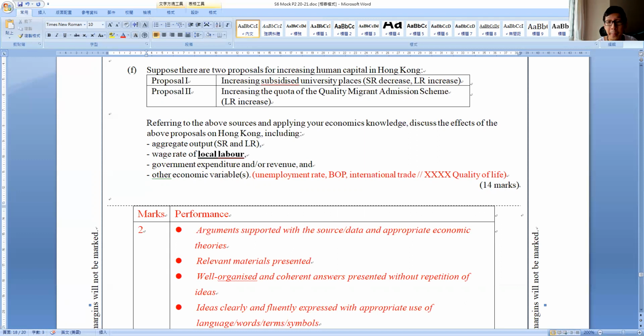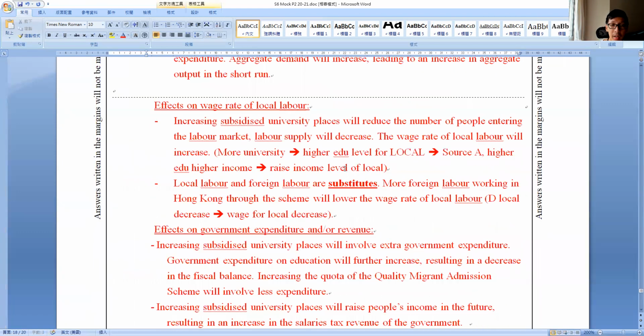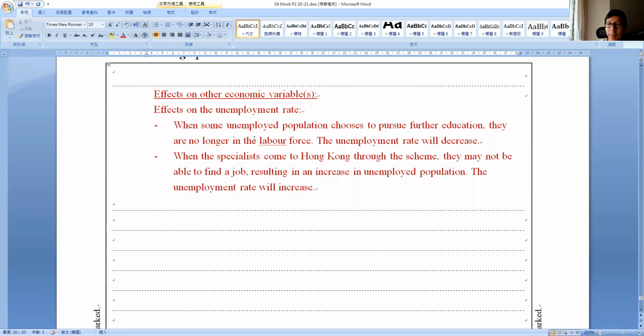GDP, money supply, balance of payment, international trade, unemployment rates, etc. Or even income, or maybe you may talk about equity, something like that. These are economic variables. Quality of life is not, I repeat, is not an economic variable. Okay? Unemployment rate, etc. Those kind of things.